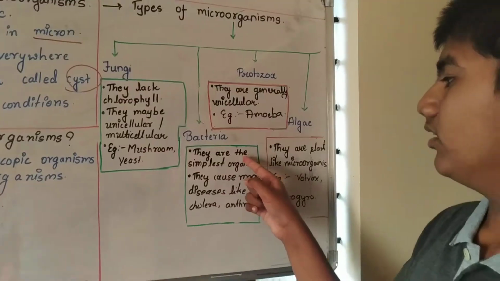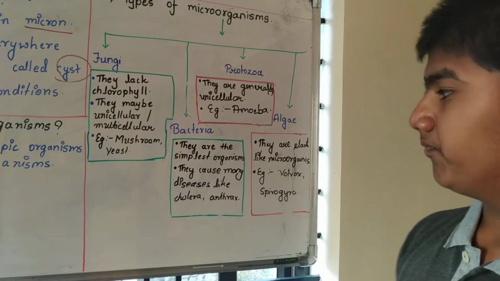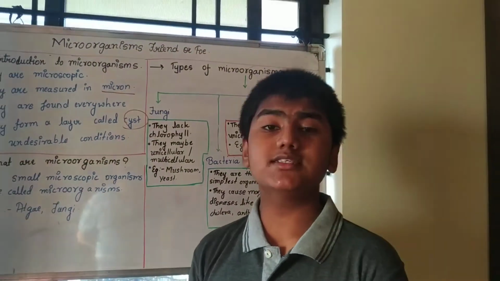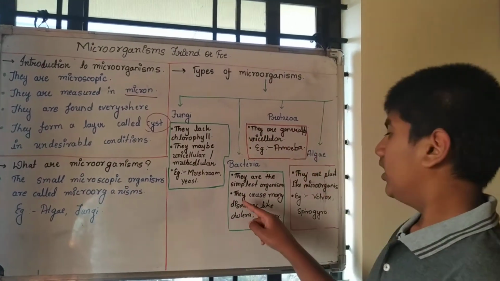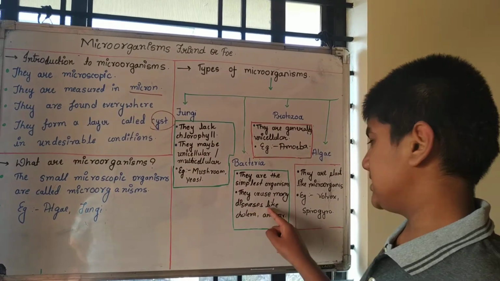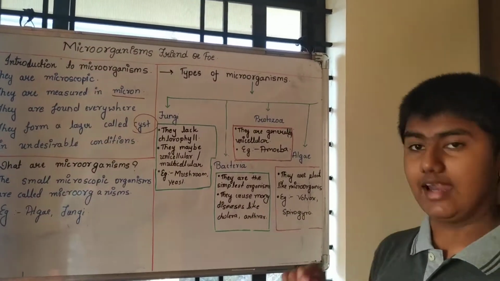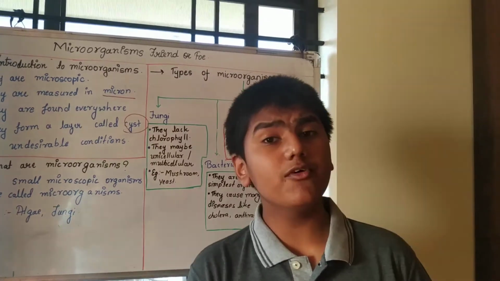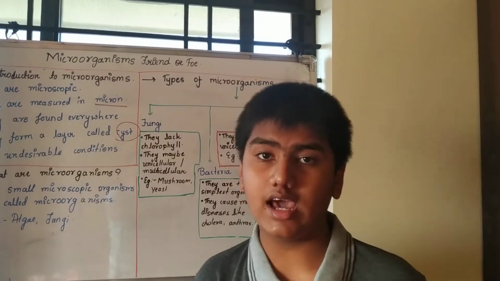They are the simplest living organisms. They cause many diseases like cholera and anthrax. Now they are responsible for many diseases like cholera and anthrax.